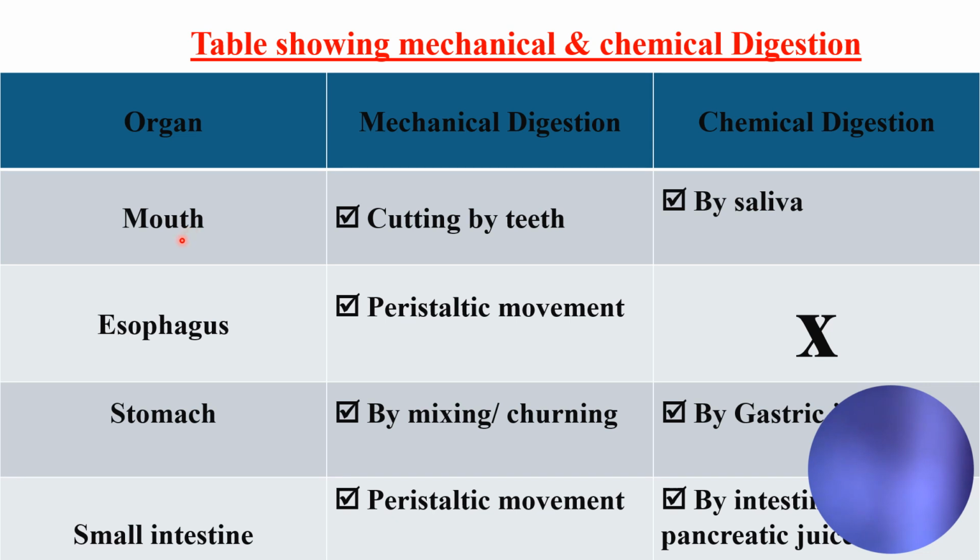The mouth has the teeth, and the teeth will cut the food. It will not change the nature of the food, so it is considered mechanical digestion. Esophagus and small intestine, because they have a tube-like structure, they have the peristaltic movement. Do you know what a peristaltic movement is? The tube makes contractions. The tube has muscles, circular and longitudinal muscles, so it makes contractions so that the passing of the food is faster and easier.